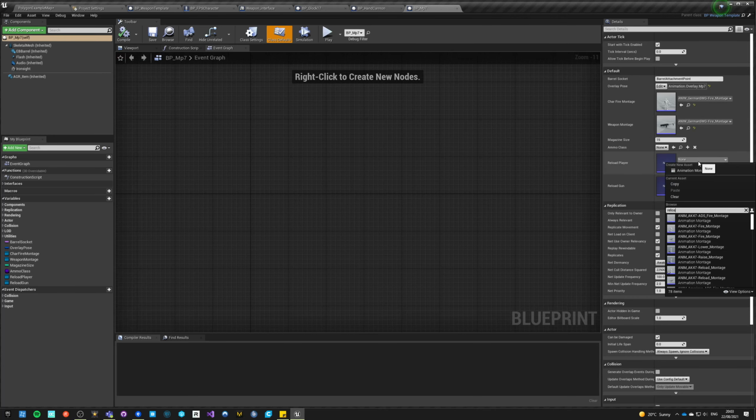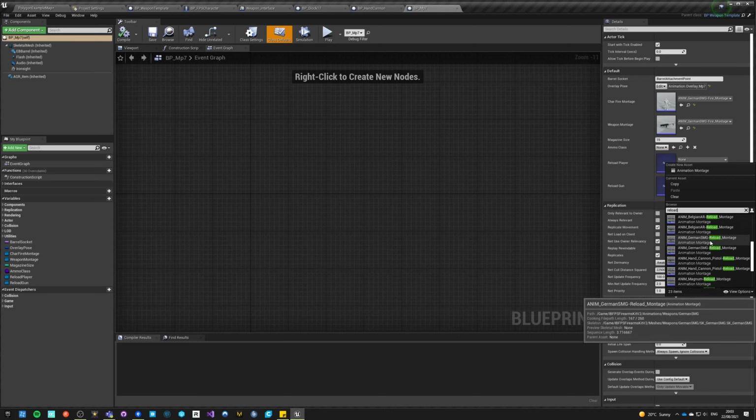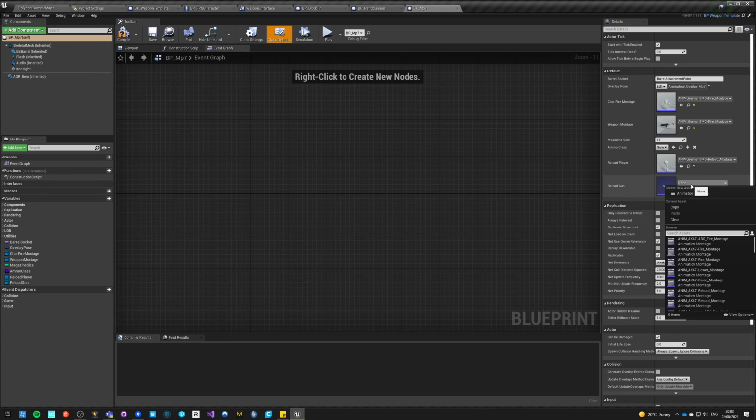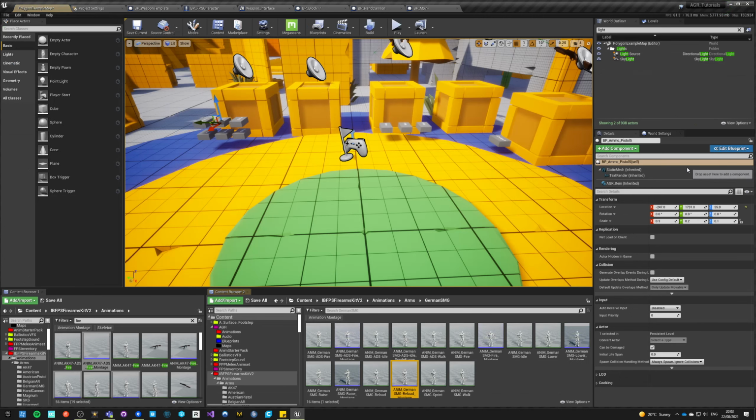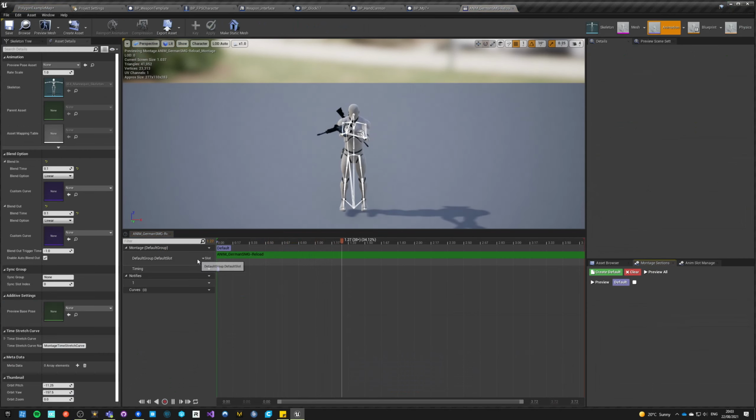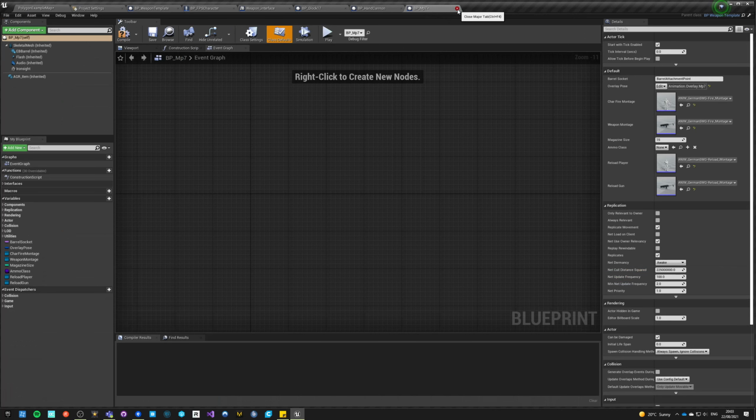Now here, reload and German SMG, this is weapon, this is arms, and this is reload German, and this is weapon. And again here, we need to say that this is upper body. Okay.